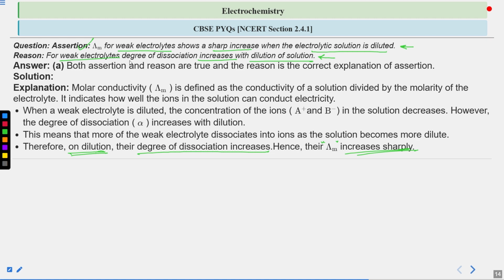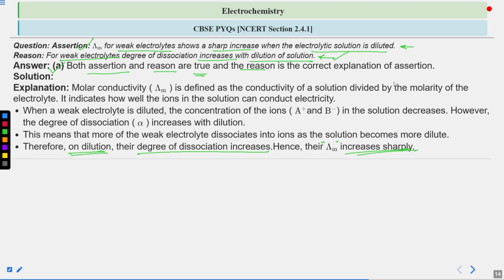So both statements are true, and the reason statement correctly explains the assertion statement. That is why the correct answer is option A, which says that both the assertion and the reason are true, and the reason is the correct explanation of the assertion.